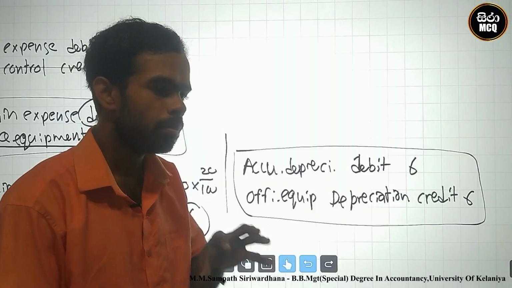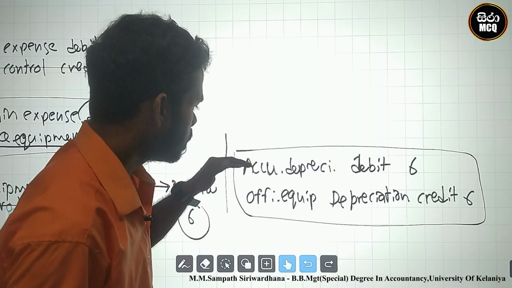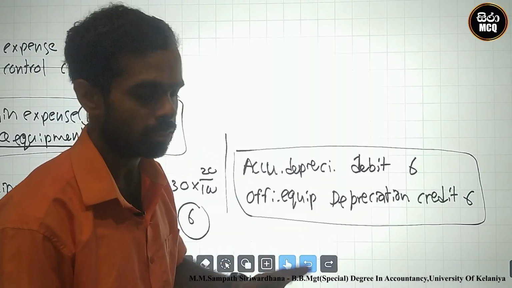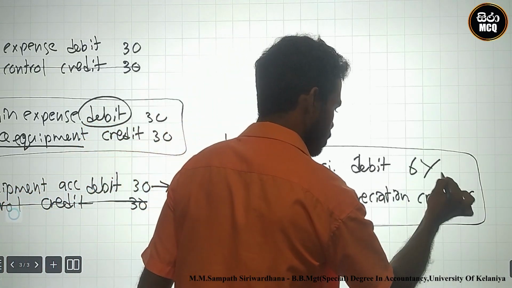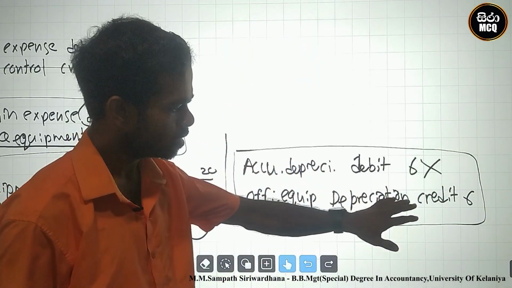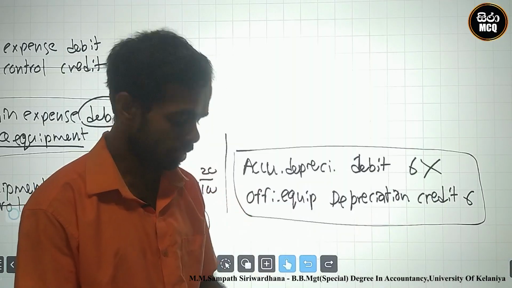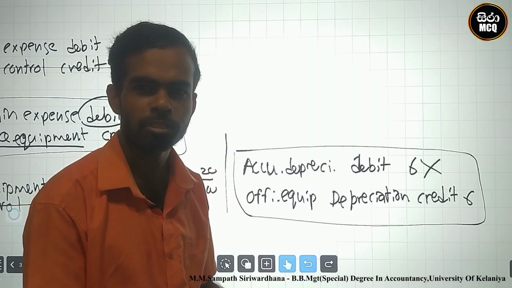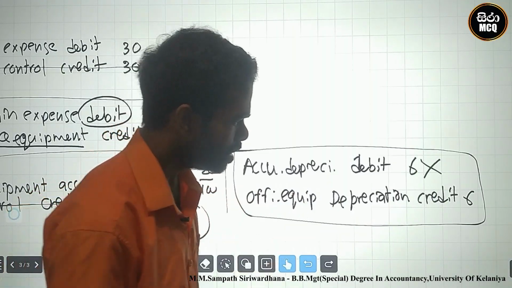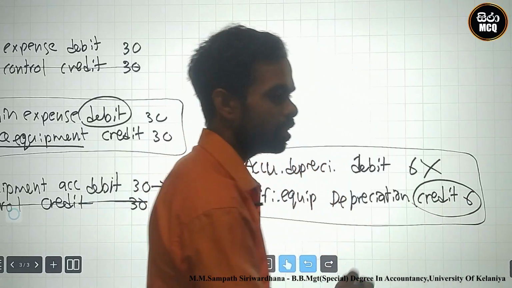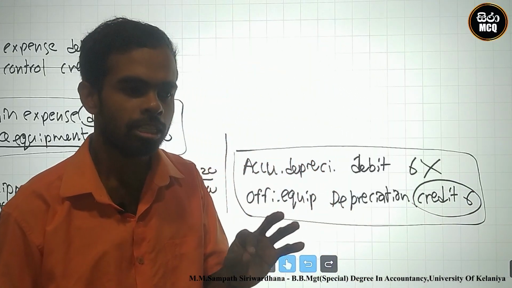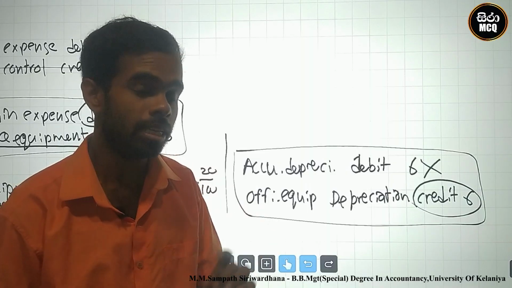Therefore, what is the impact on profit for the period? Accumulated depreciation is an asset, so there is no impact on profit. Depreciation expense is an expense. Depreciation expense credit means the depreciation expense should be eliminated.